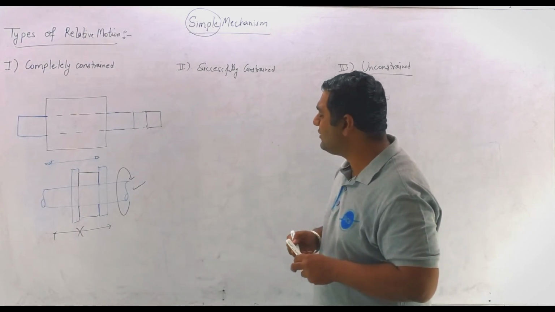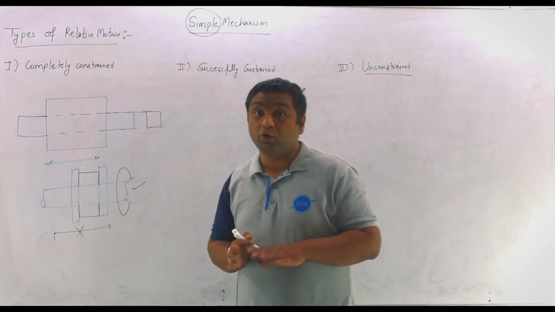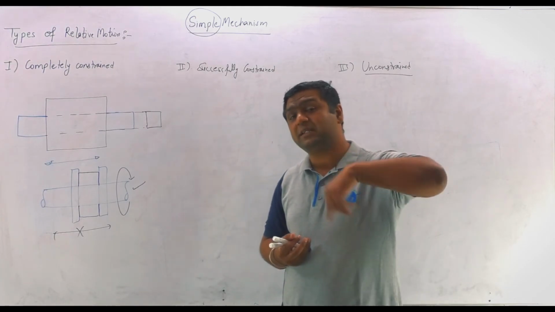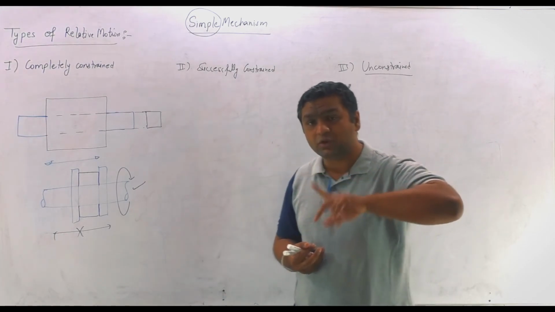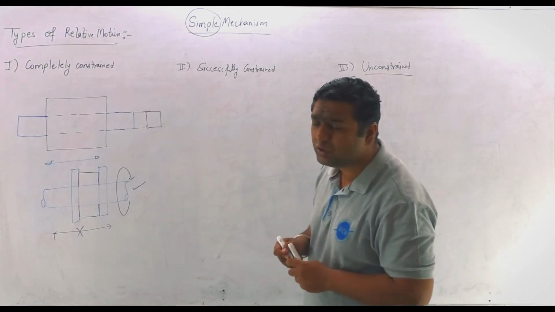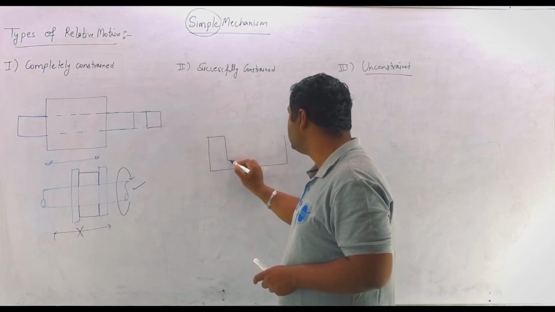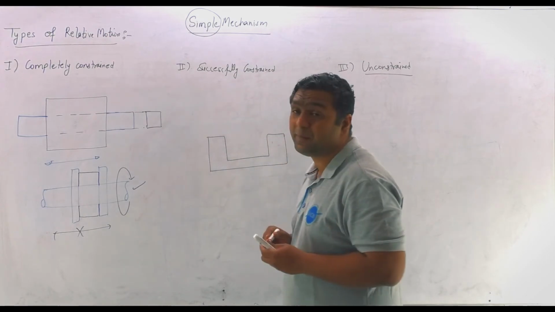When we are talking about successfully constrained, it means that motions are possible. More than one motion is possible, so we need to restrict some other forces, some other motions, so that only one motion is possible. The example is the footstep bearing. Let us say, my dear, we are having an example of a footstep bearing. This is the bearing surface. This is also known as a pivot bearing.